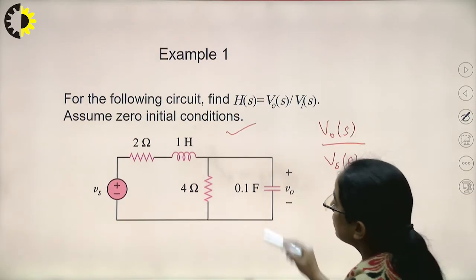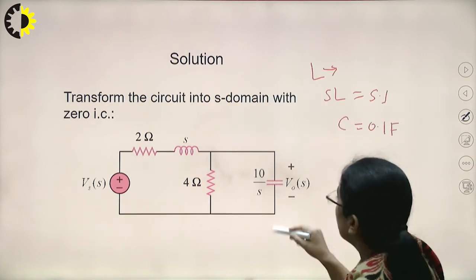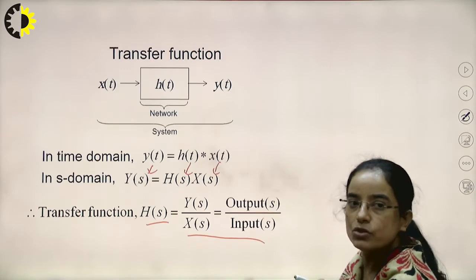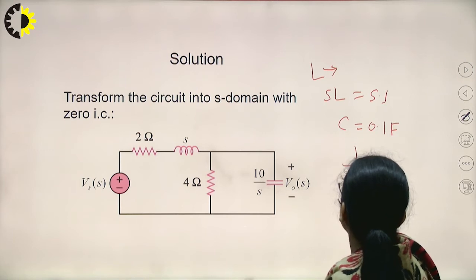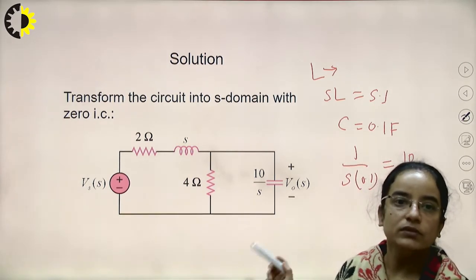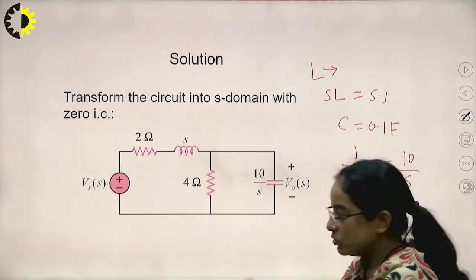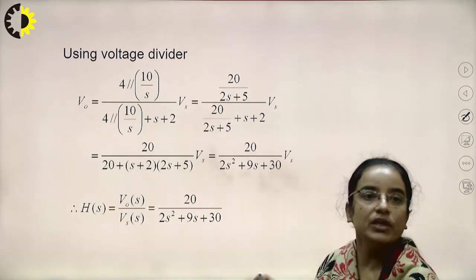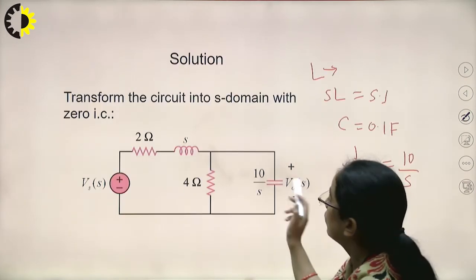Capacitance is 0.1 farad, and we can write the capacitor as 1 by S into C, so 1 by S into 0.1, which is 10 by S. Now this circuit has been directly converted into the S domain, with output V0(s) and input Vi(s). Now we can apply any analysis, the voltage division rule or current division rule, basic fundamental concepts, and calculate V0(s) divided by Vi(s).